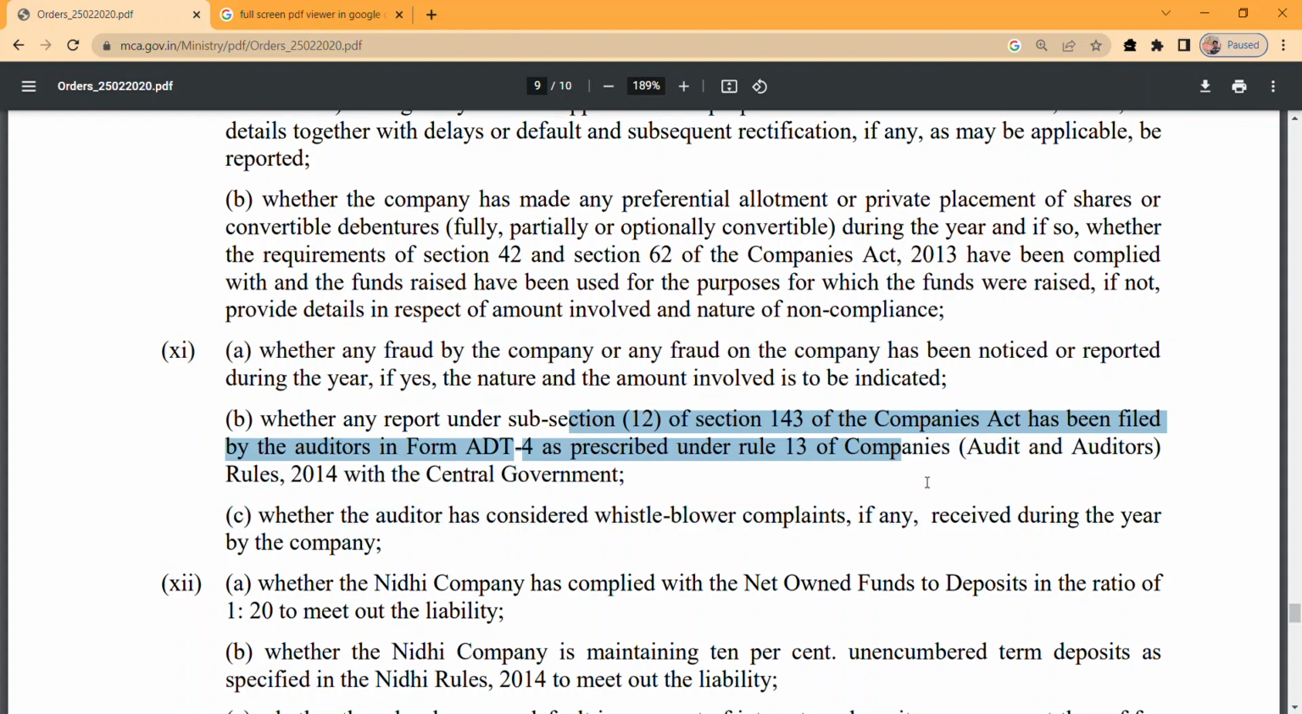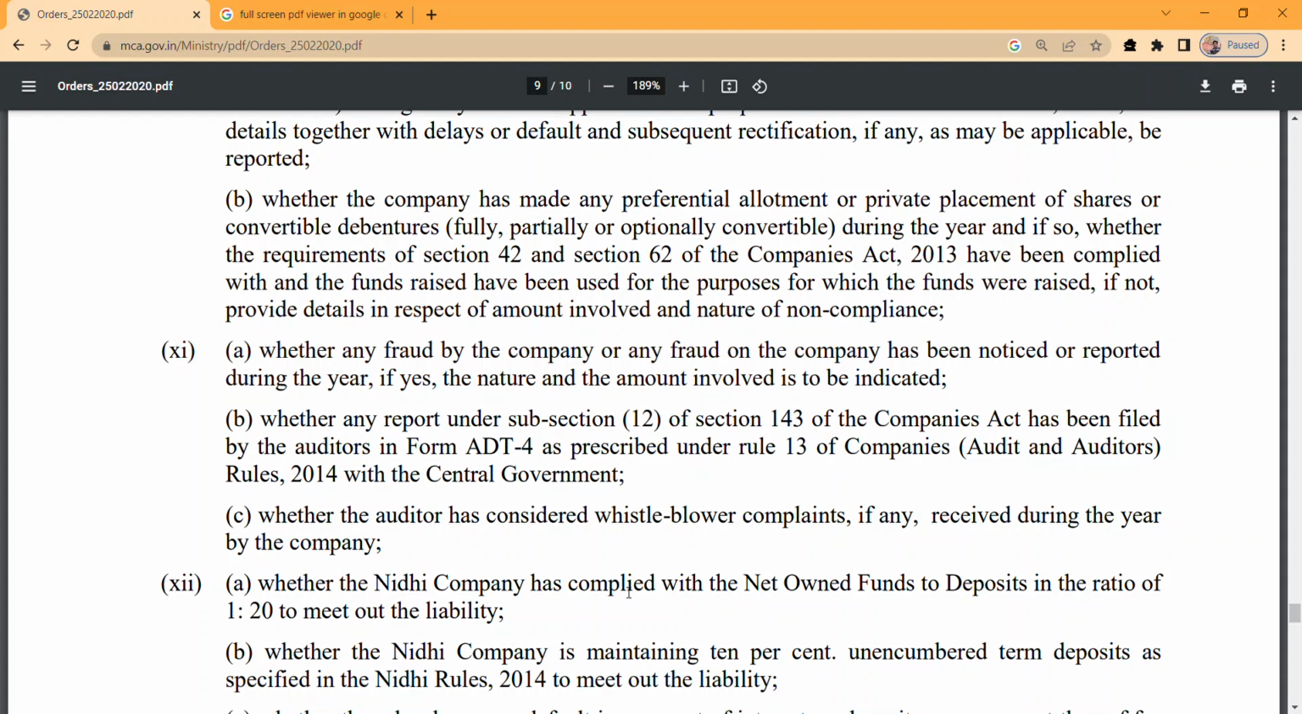So in the case the company auditor has noticed any fraud being conducted on the company or by the company, is there any report he has made under subsection 12 of section 143 of the Companies Act, and has he filed the ADT-4 form to provide details of fraud to the central government. Whether the auditor has considered whistleblower complaints, if any, received during the financial year by the company. Okay, perfect. Let's come to point number 12.